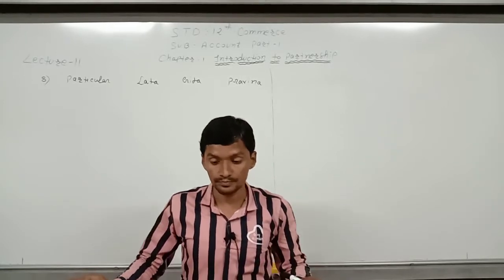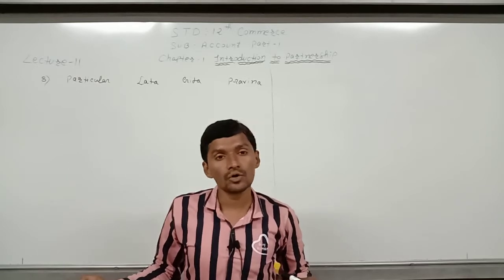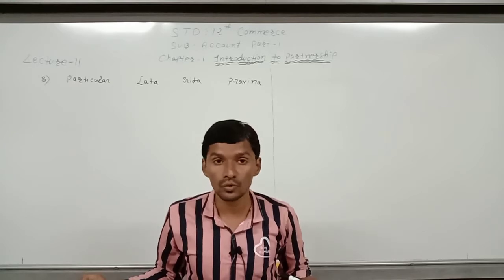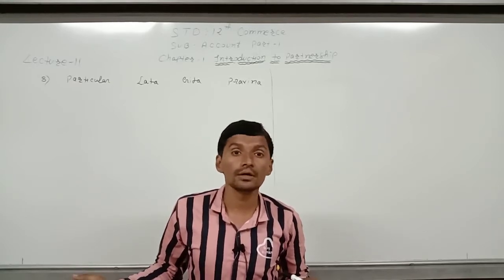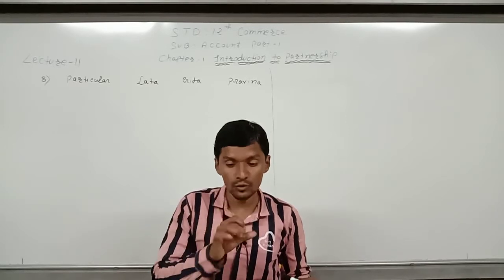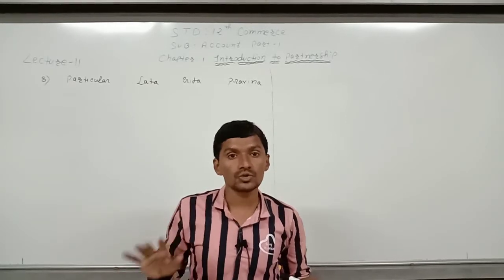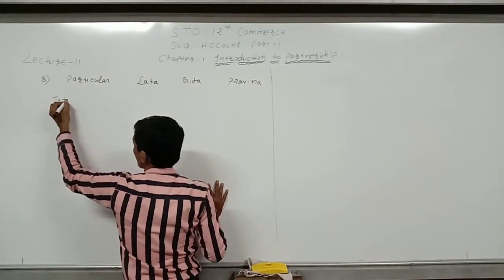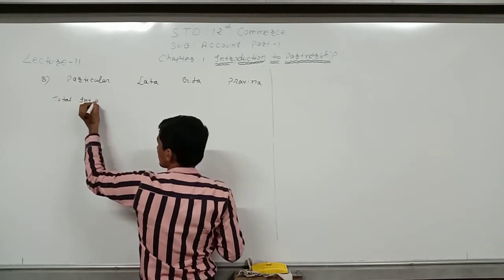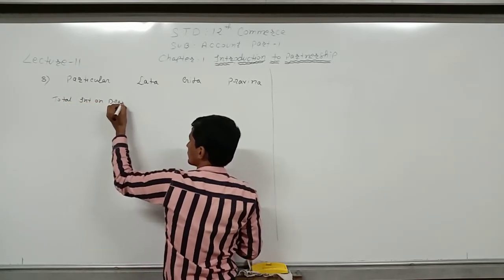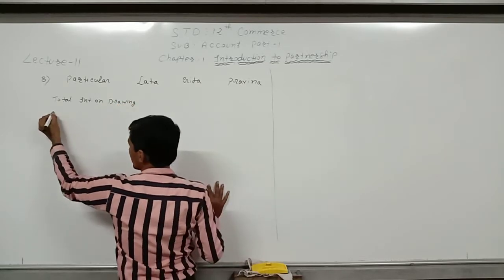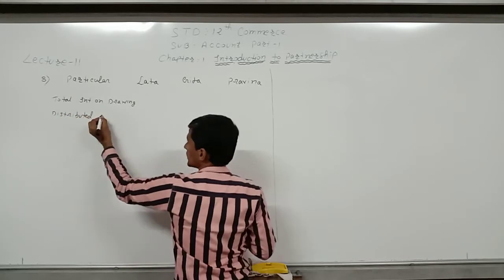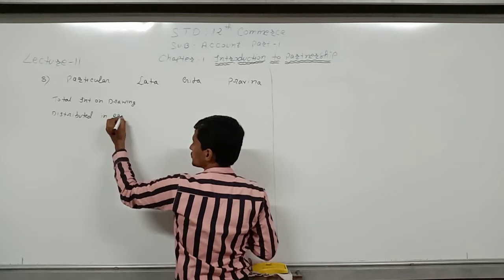Now here also we can see that the profit and loss ratio has not been given. So when the profit and loss ratio has not been given, we have to distribute profit and loss in an equal ratio. Now first of all we have to distribute the total interest on drawing in equal ratio, that is 1:1:1.